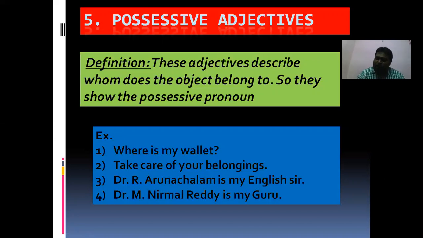Where is my wallet? For example, it is my wallet. My wallet. My. It's mine. Mine is also a possessive adjective. And the second example: take care of your belongings.